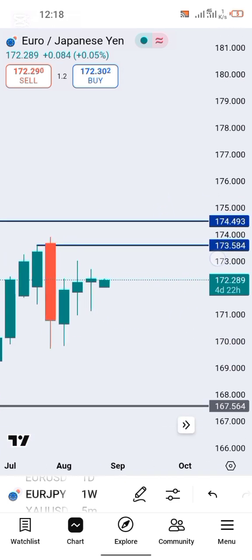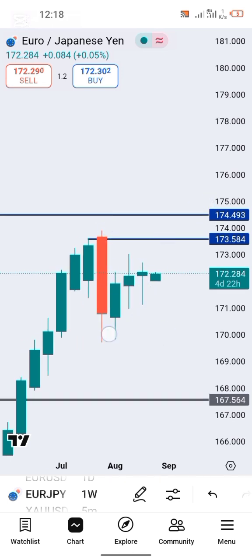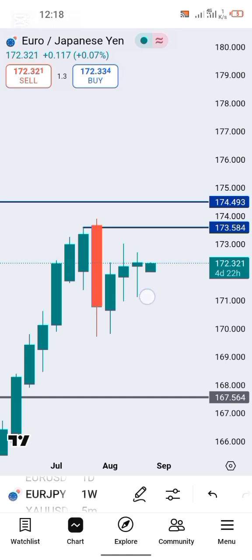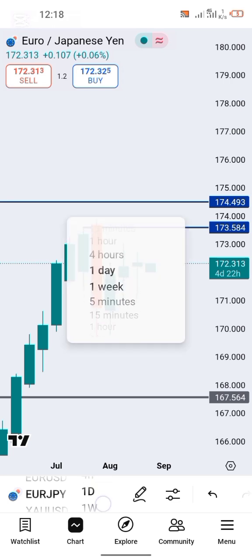And we've noticed some sort of pullback, but this pullback has not been holding. The bulls are still in control, although we've not experienced that much of the momentum that is going to push this market to the upside. But guys, with what we can see on our chart right here, we are still looking bullish, and therefore we look forward to taking more buys on EURJPY. All right, now it is a very similar scenario with what we've seen on gold and on EU.